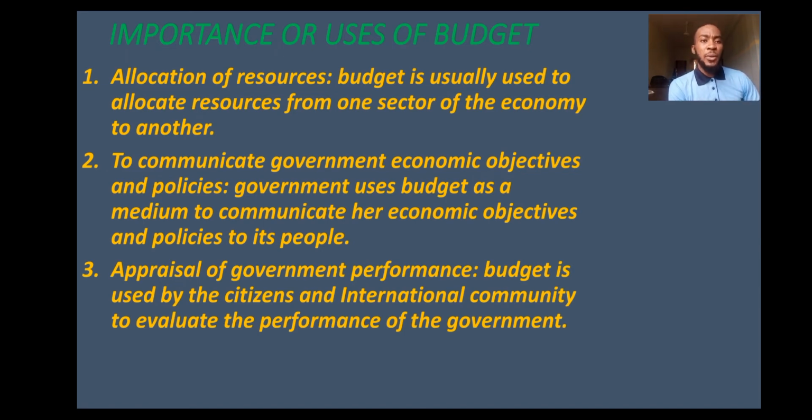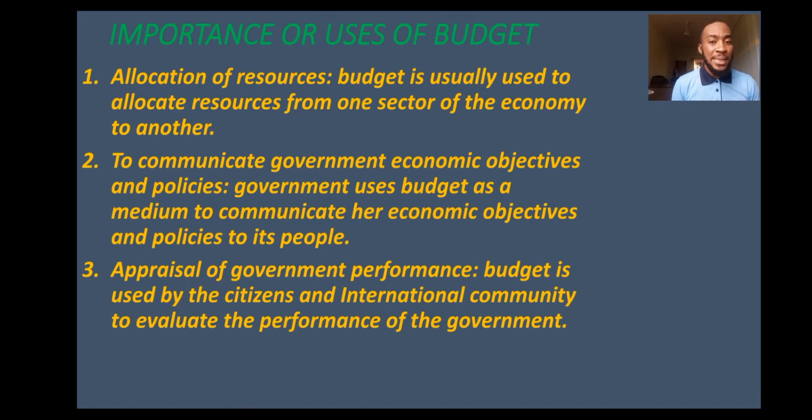You understand? When you use the word expenses, sometimes it looks abstract. So how are the expenses done? It's on sectors. So various sectors are going to witness some level of growth. Let's say the education sector is going to take so and so amount of money, and the oil sector, the service sector, and any other sector, depending on what government wants to achieve that particular year.